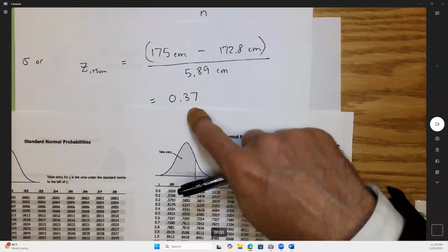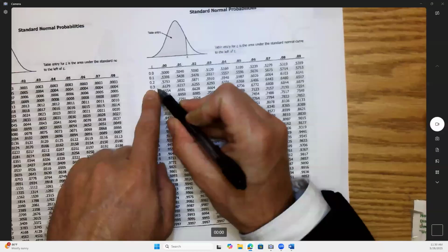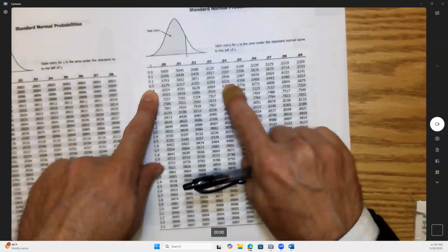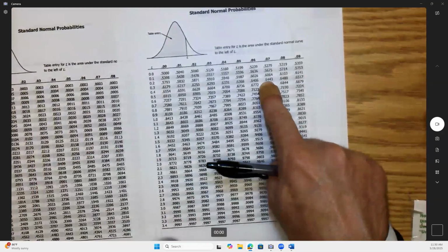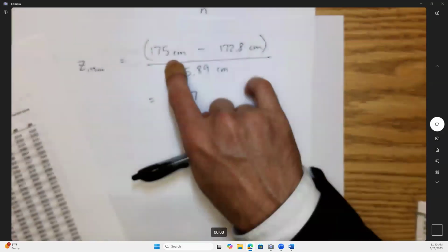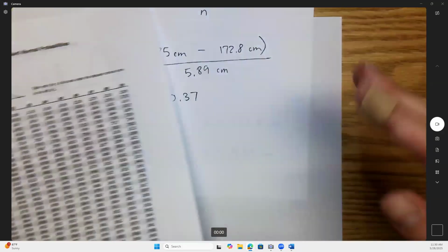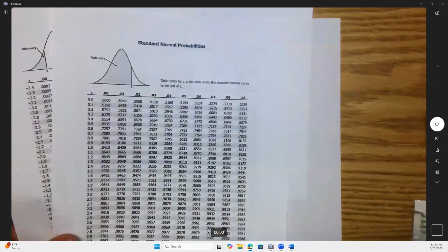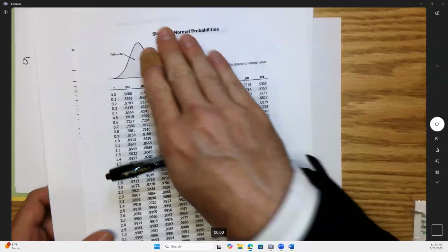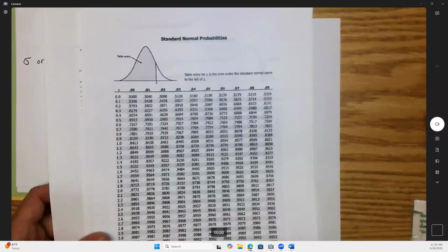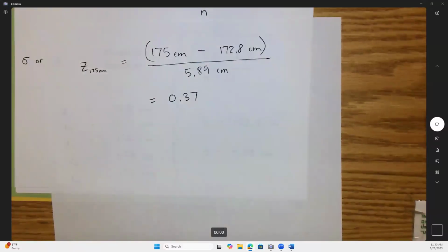So let's do 0.37. So 0.3 and then 7 is way over here. It says 0.64. Is that like 64%? Okay, so what that means is that this particular person is taller than 64% of people in the school. And that would make them shorter than what? 36 percent, I think, right? So a little taller than average, but not crazy taller than average. Sort of average-ish.